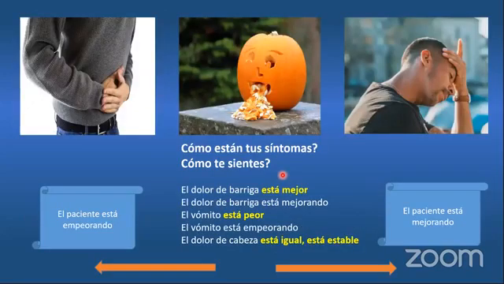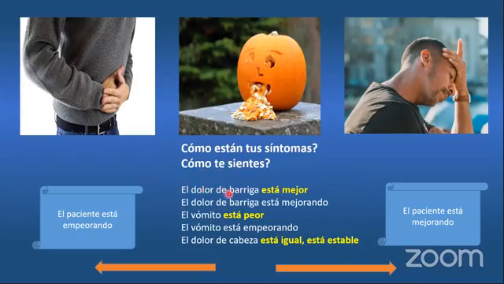Next one here. So let's talk about symptoms of the patient here. What is this? Remember, this is pain. Dolor, nausea and vomit. Náusea y vómito. Headache, dolor de cabeza. So a patient is coming and is in the emergency room, and you are going back to ask the patient how he's feeling because you put something in the IV, and you ask, ¿Cómo están tus síntomas? How are your symptoms? ¿Cómo te sientes? How do you feel?